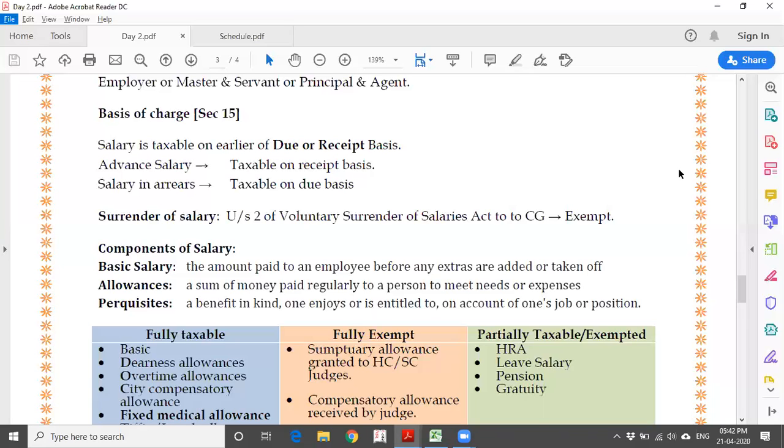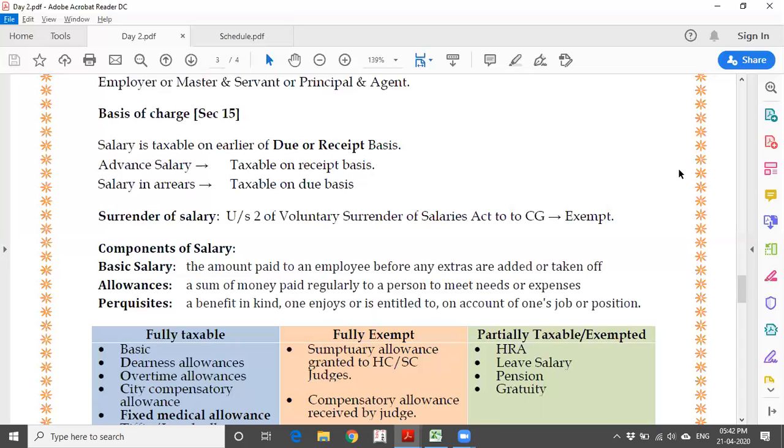If it is a loan, it won't be taxed. But advance salary, for example, for the month of March, if they have paid the salary on first March itself, whatever the reason may be, though usually they pay in the next month, I am going to get the salary in advance, that is income in advance.